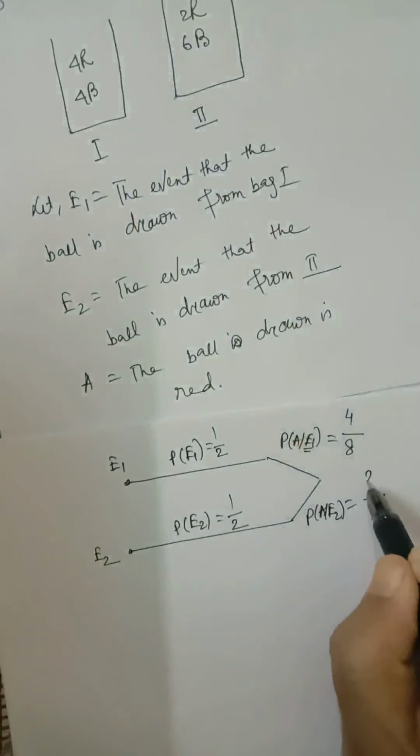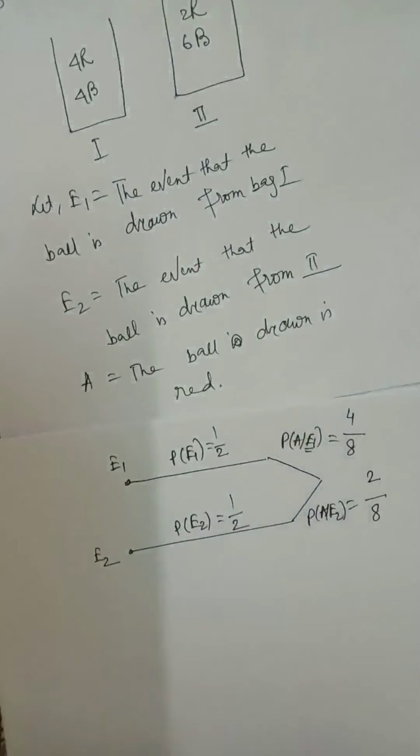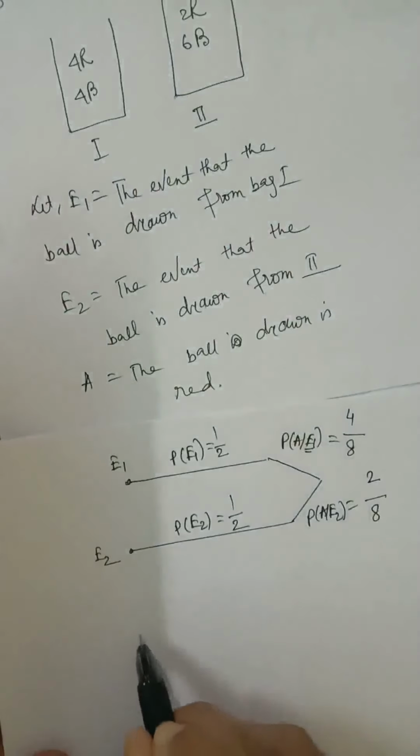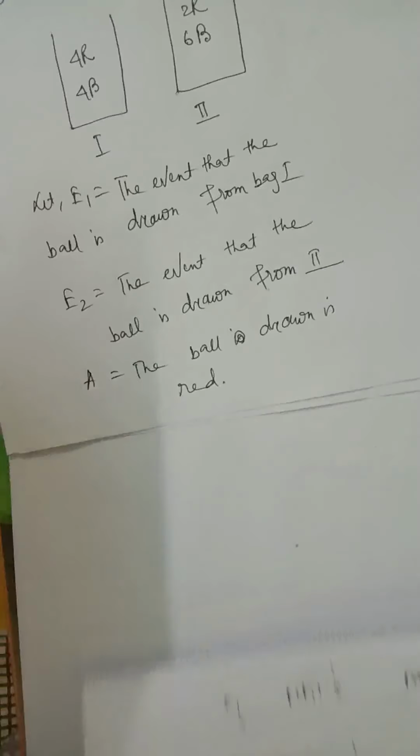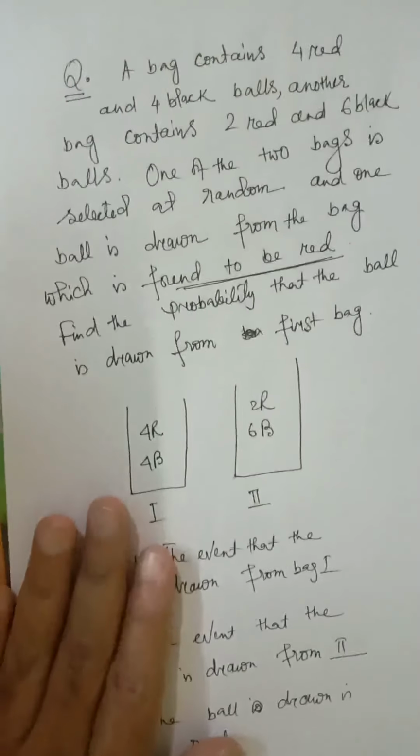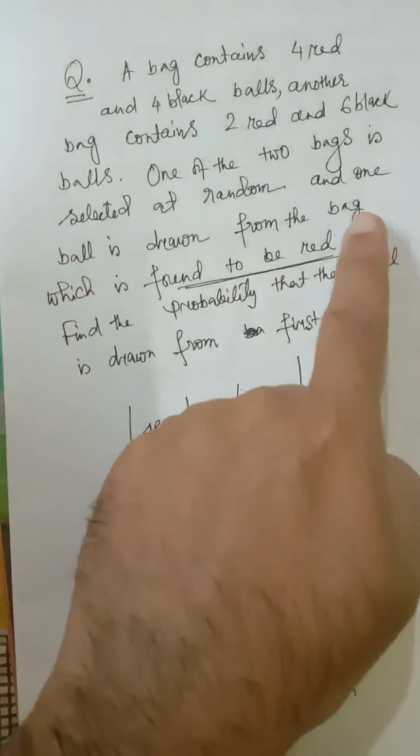So it will be 2 by 8. This is the first part. Next part, what we have to find? The probability. You see, what is given in the question? If the ball drawn,